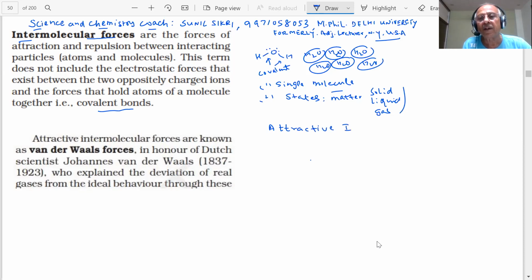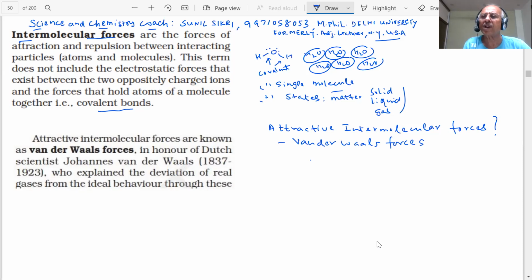Attractive intermolecular forces. These are called Van der Waals forces. Van der Waals was a scientist, and these are given the name to honor Van der Waals.